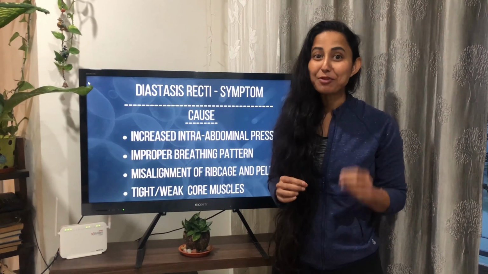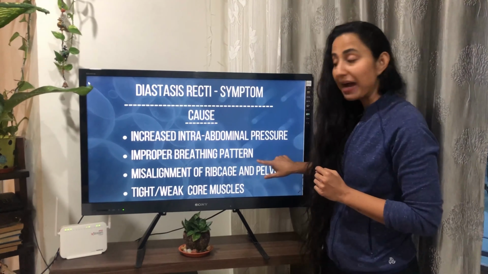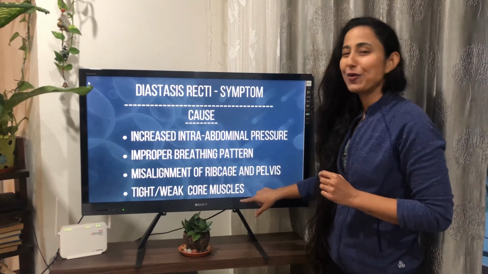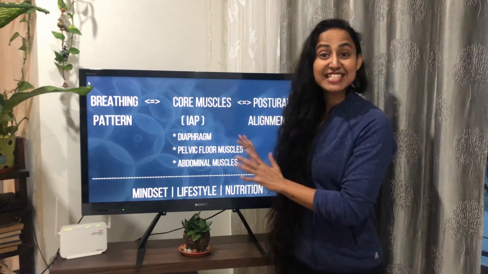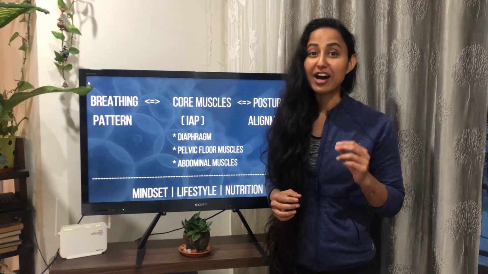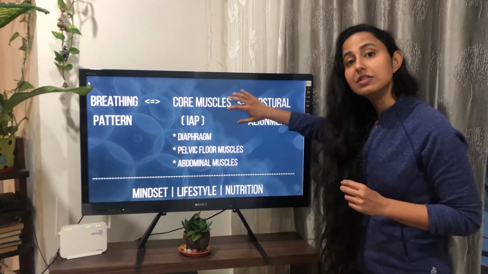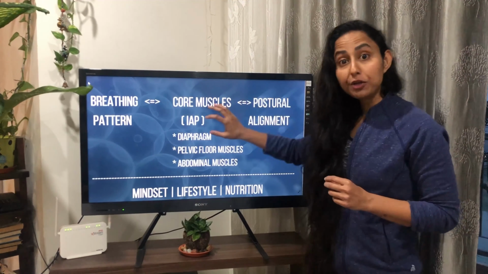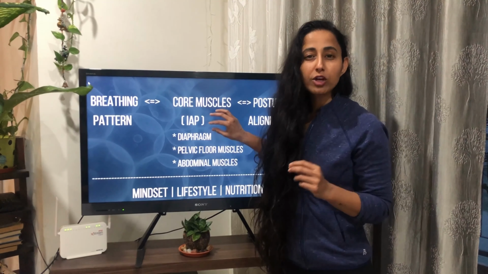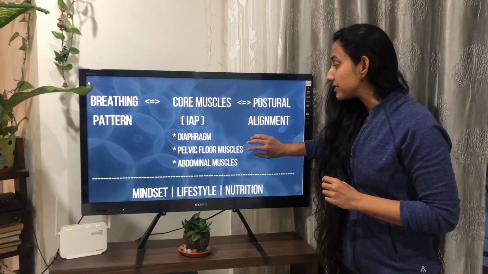And for a quick recap, the root causes were increased intra-abdominal pressure, improper breathing pattern, misalignment of the rib cage and pelvis, and tight or weak core muscles. And this is the foundation of our 6-week plan. Now we have understood so far how our breathing pattern, our postural alignment, and our core muscles all work together in order to maintain and regulate our intra-abdominal pressure.